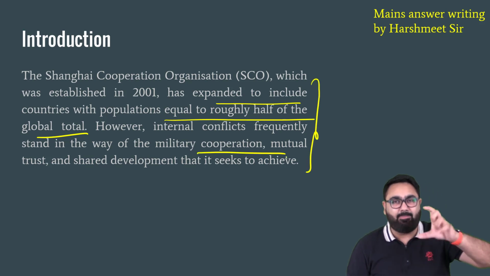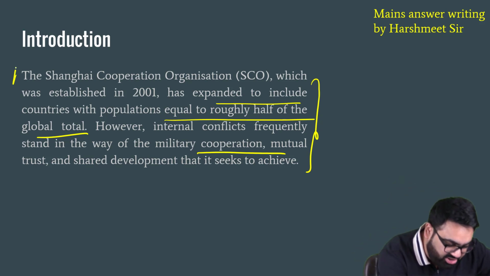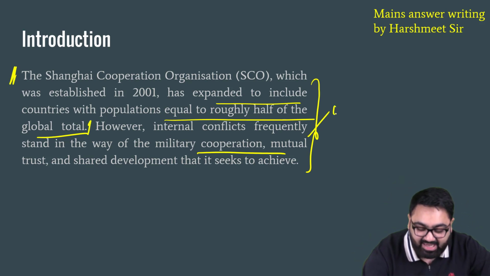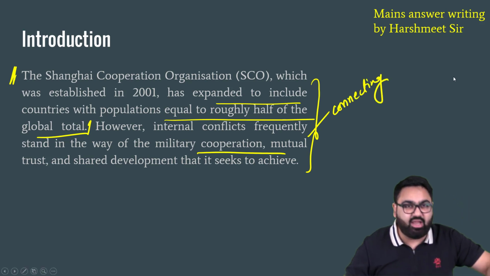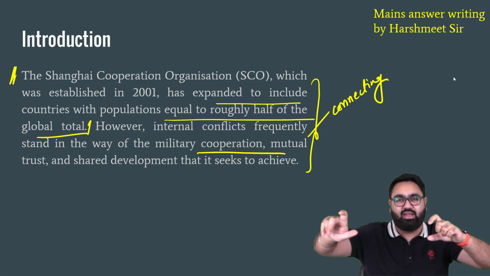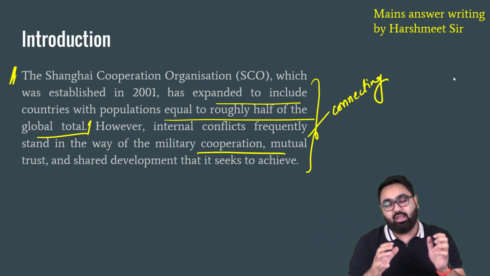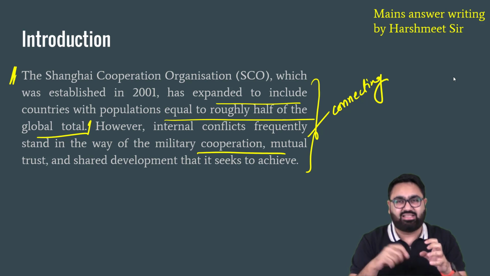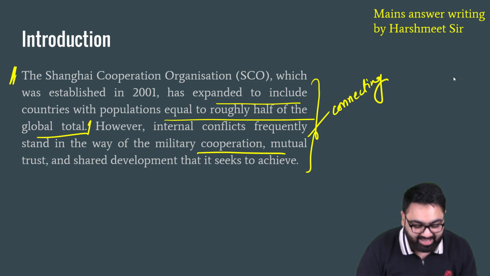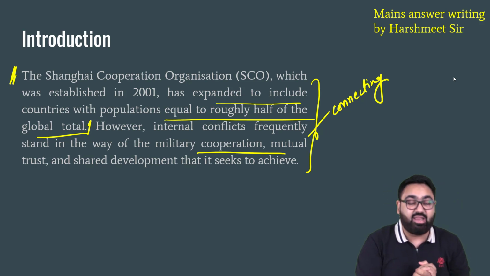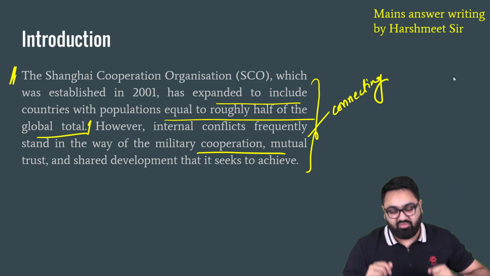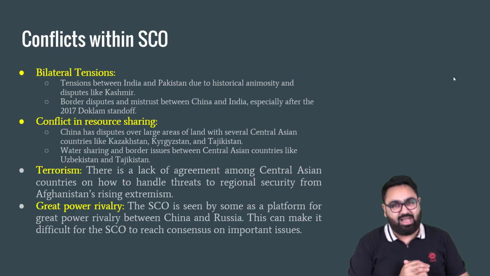So again, similar pattern as we are following. We give an introduction of one line and then we give a connecting line. I have told this earlier as well. If possible, between the introduction and the main body, try and give a connecting line. A connecting line will tell the examiner what to expect in the main body. So when the main body begins, before that, you can have this connecting line. In the main body, we will be writing about the conflicts. So we write here the connecting line that there are internal conflicts right now within the group. Now, we'll give examples of these conflicts.